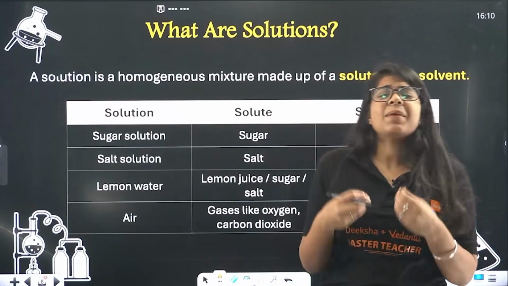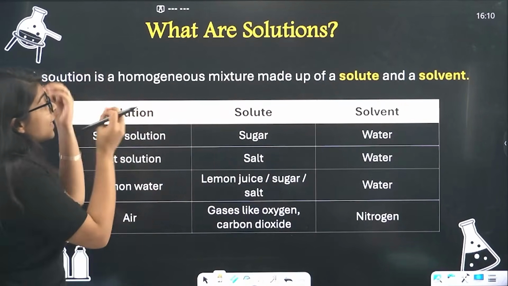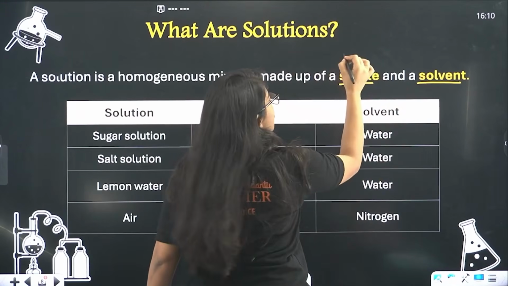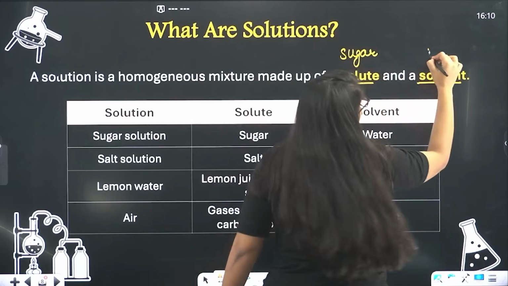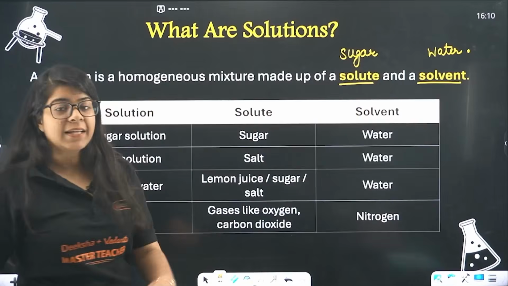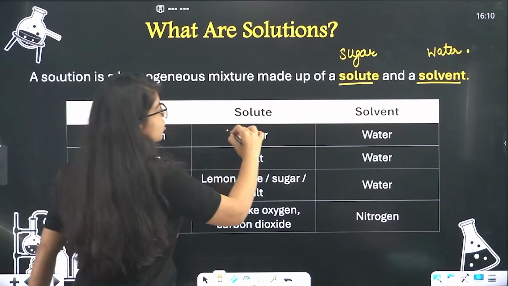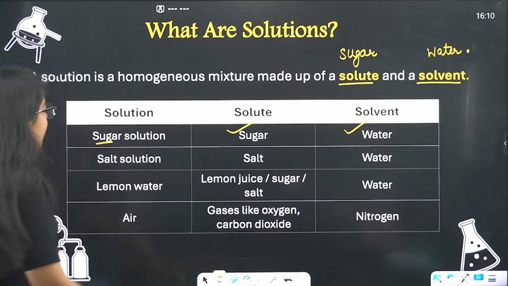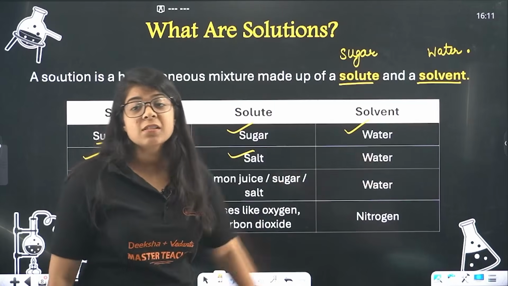let's see some examples. A solution means a homogeneous mixture that is made up of solute and solvent. Solute is my sugar that is getting dissolved, and solvent is water in which solute is getting dissolved, right? If I have sugar solution, then solute is sugar and water is solvent. If we have salt solution, then salt is solute and water is solvent.